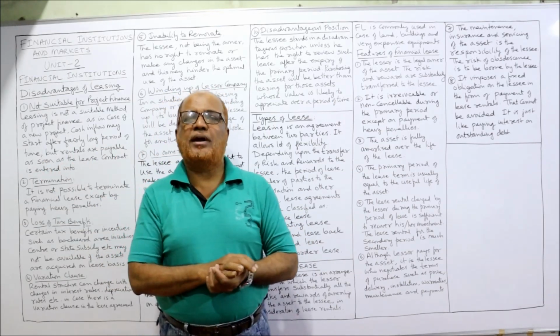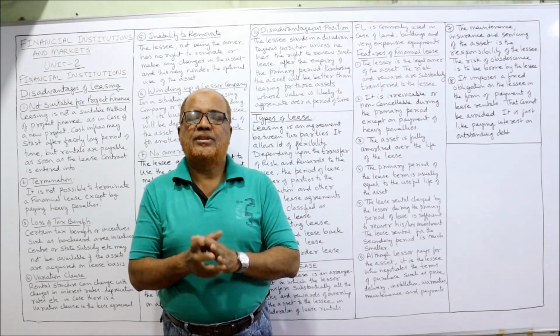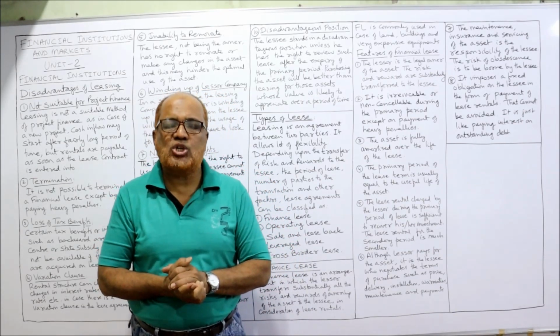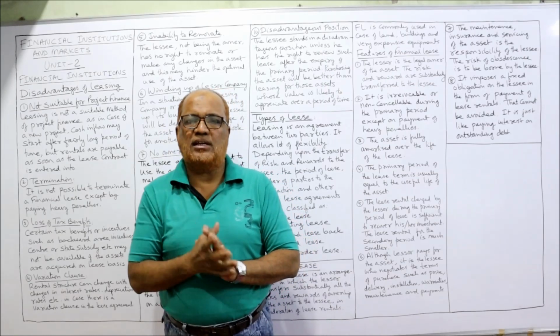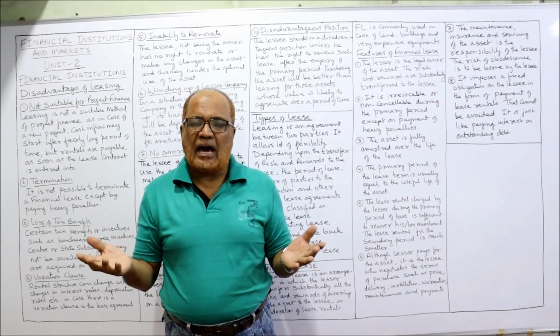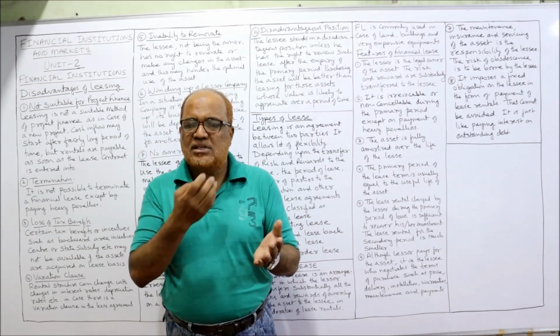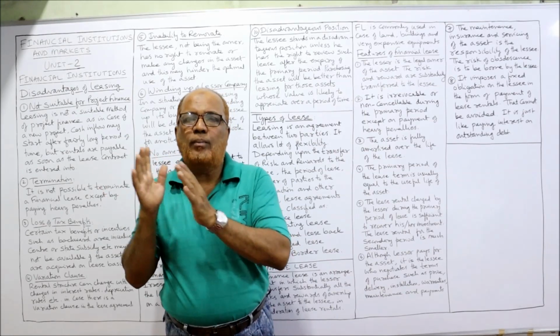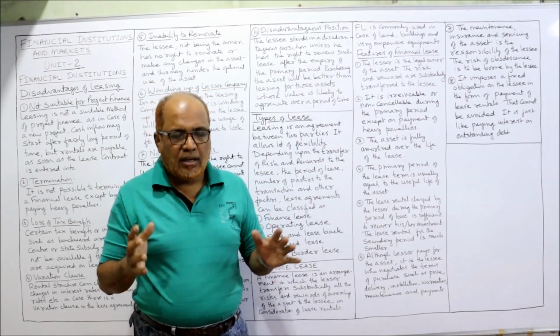Similarly, the lease rental is a compulsory obligation on the lessee to pay periodically to the lessor, whether they have the cash or not, whether the business is earning profit or incurring loss.